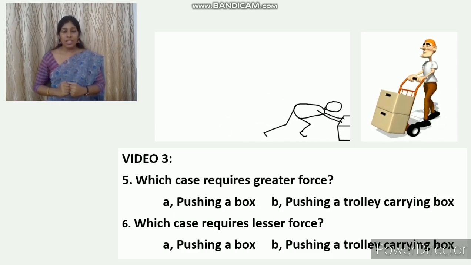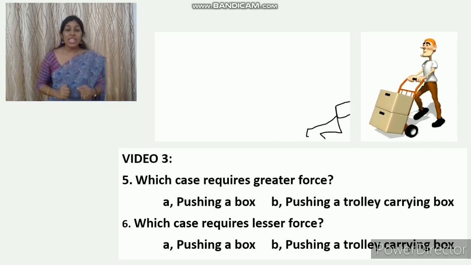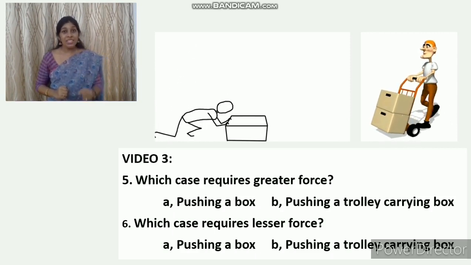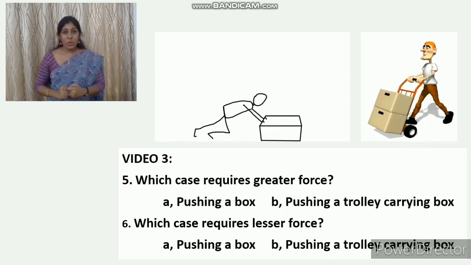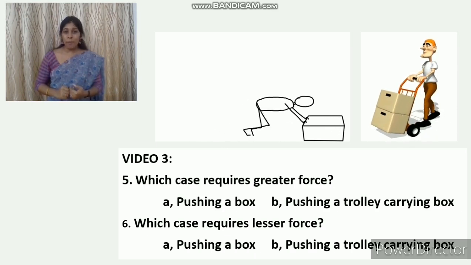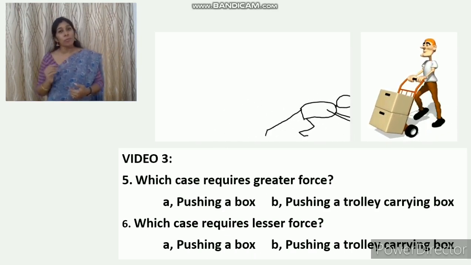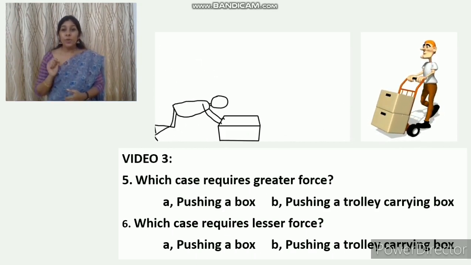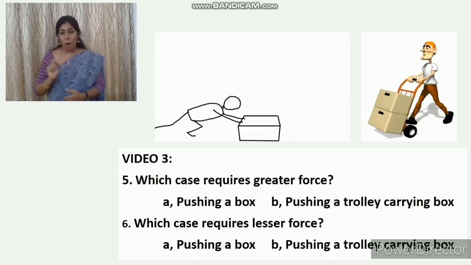Now, the next question. Which case requires lesser force? The options are pushing a box, pushing a trolley carrying box. Which one is the right option? Yes, pushing a trolley carrying box.